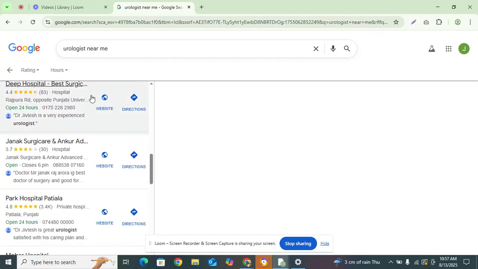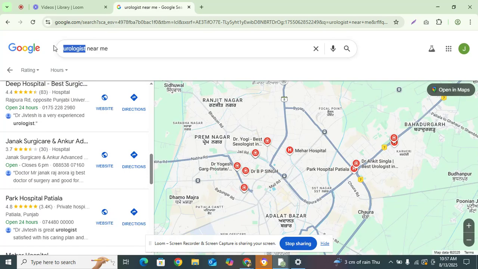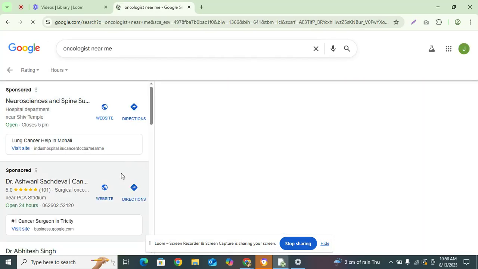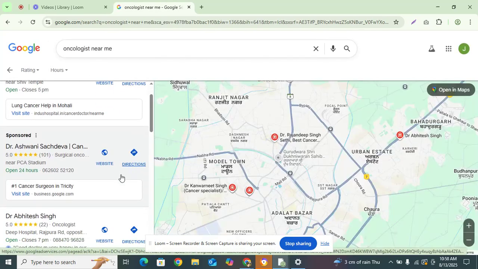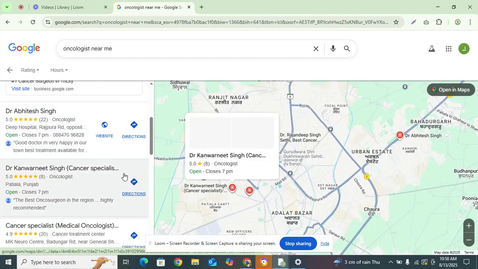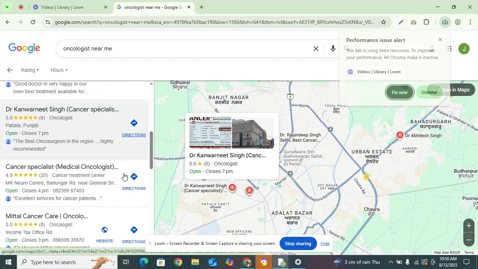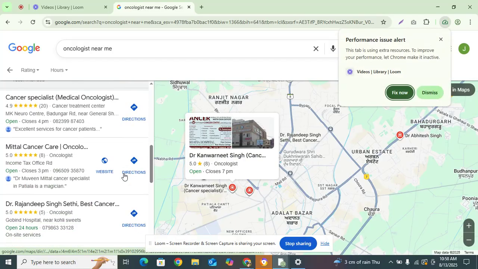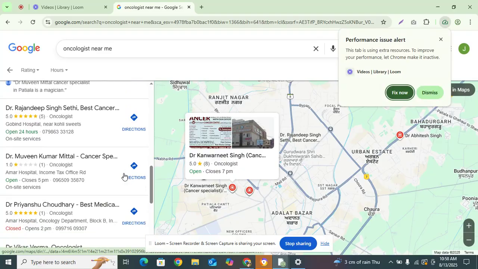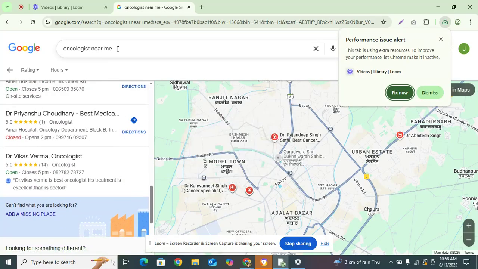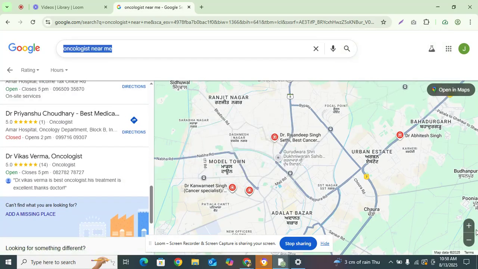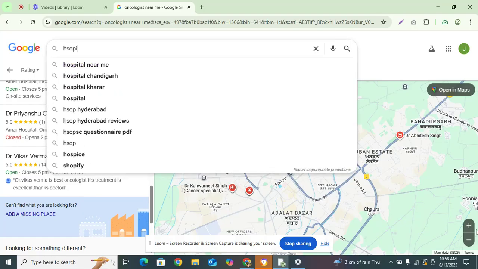And if we change it to oncologist, the oncologist results will be this. Oncologist near me: Dr. Ashwini Sachdeva, Dr. Jagdish Singh, Dr. Kanwar Meet Singh, cancer specialist. So these are the examples for the oncologist. And accordingly, if we need to check a hospital near me, we'll do a search for a hospital near me.